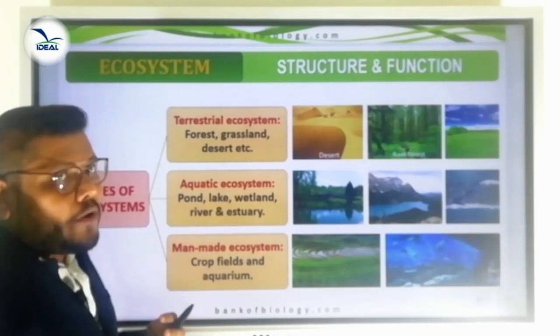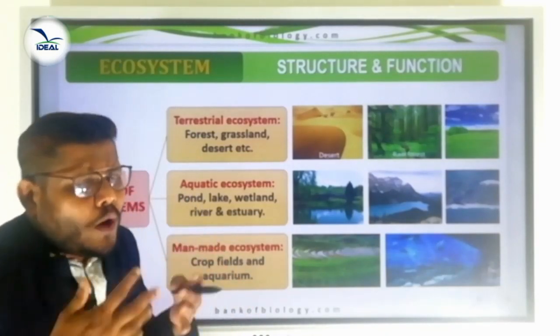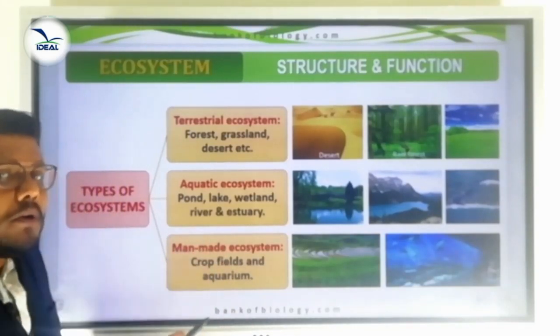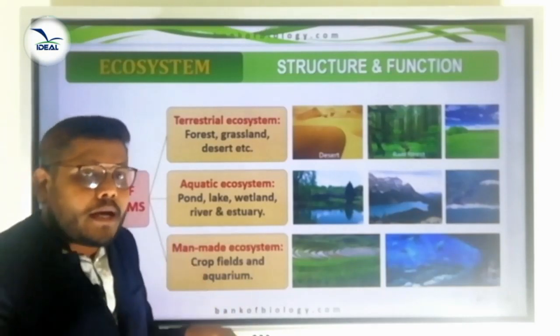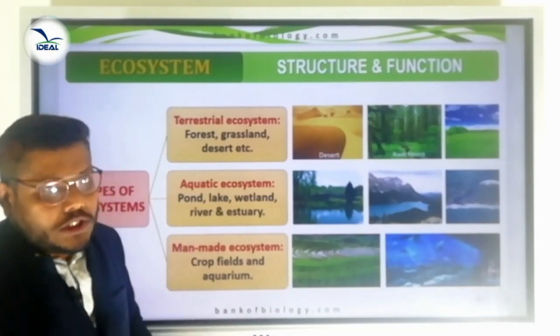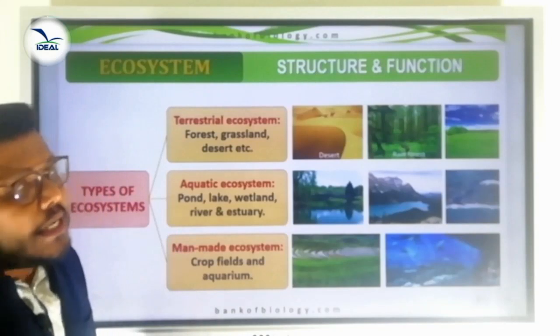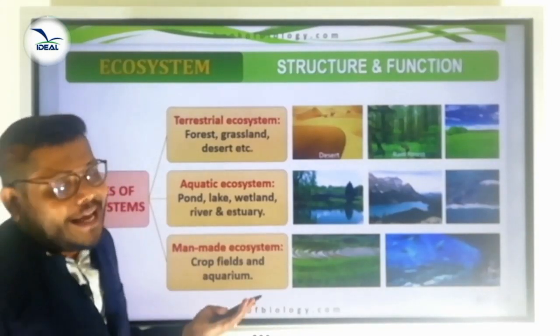Then another kind of ecosystem is called an artificial ecosystem. What do you mean by artificial ecosystem? Such a type of ecosystem is also known as a man-made ecosystem. That ecosystem is constructed with the help of human beings. Examples: crop field and aquarium.